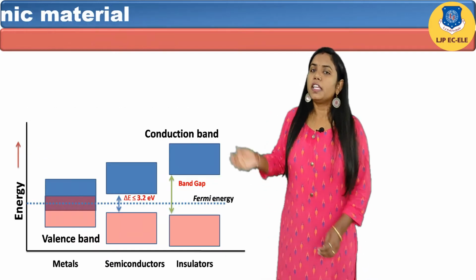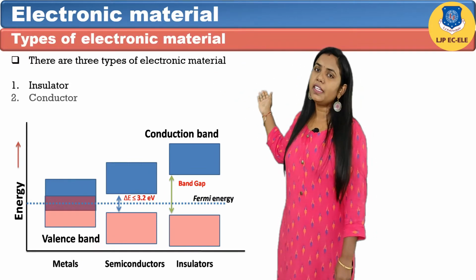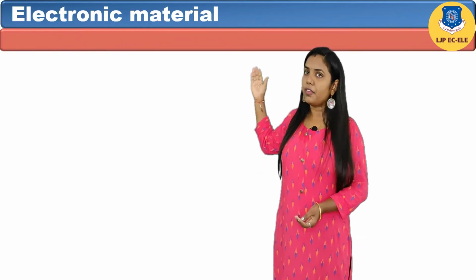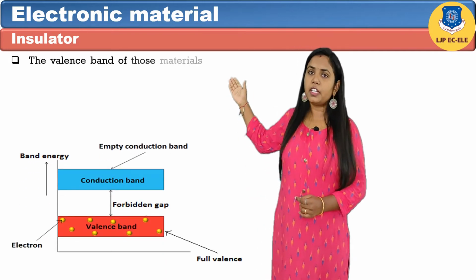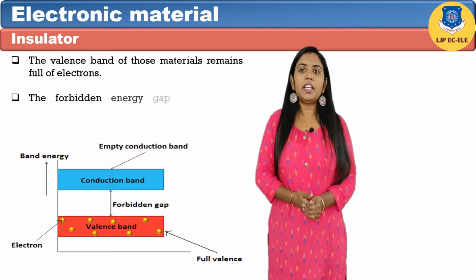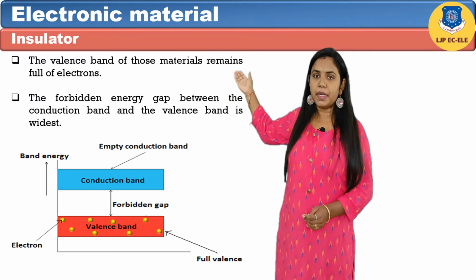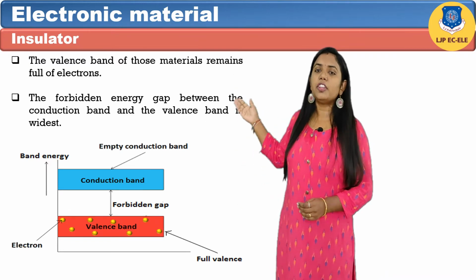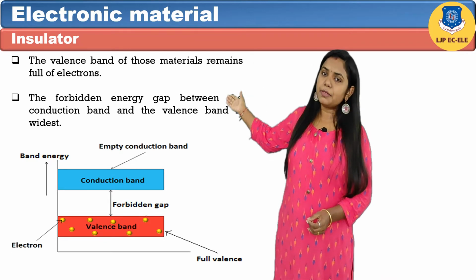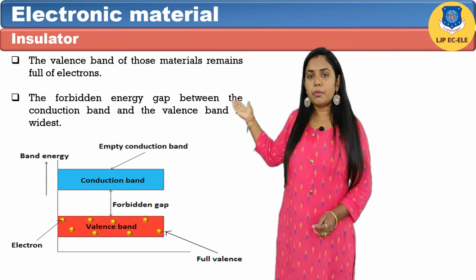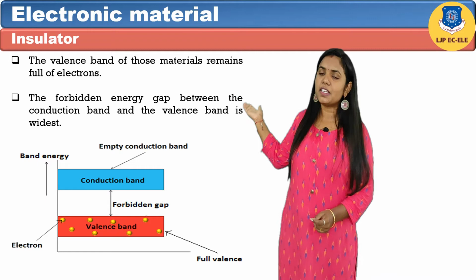Now the electronic materials are classified into three parts. First is insulator, conductor and semiconductor. Let's discuss one by one. First, insulator. The valence band of those materials remains full of electrons. The conduction band of those materials remains empty. The forbidden gap between the conduction band and valence band is widest. The difference is more than 4 electron volt. Crossing the forbidden energy gap from valence band to the conduction band requires a large amount of energy. The examples of insulators are mica, glass, rubber, wood, etc.